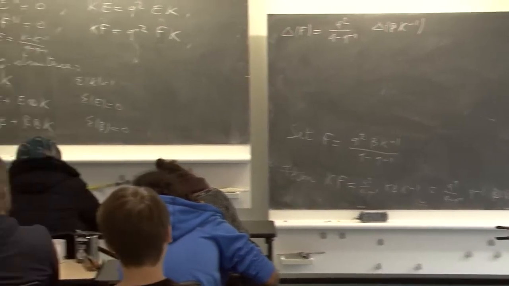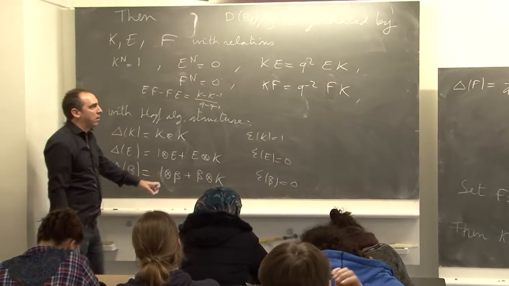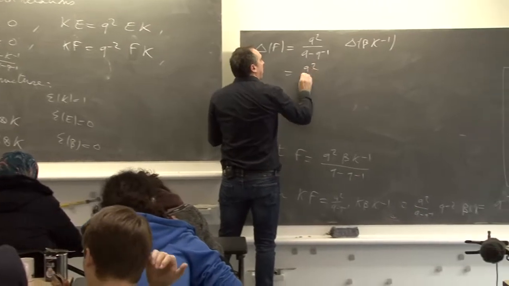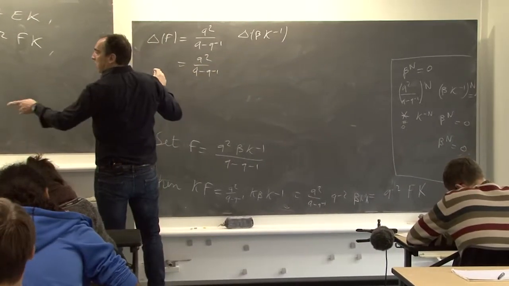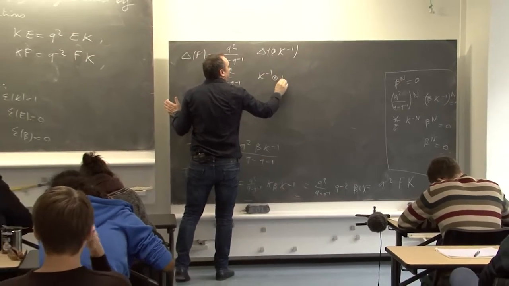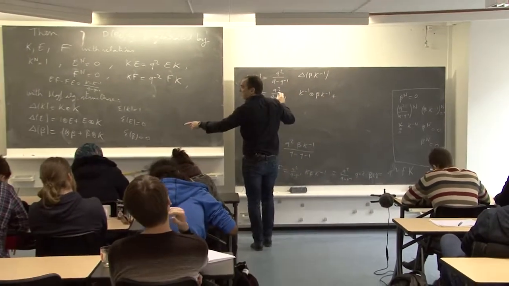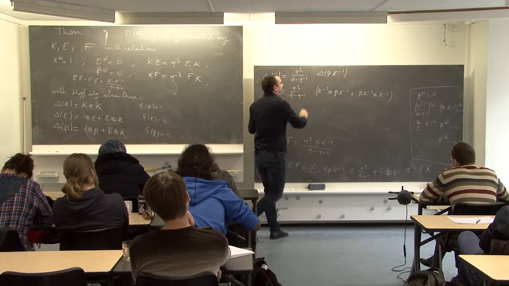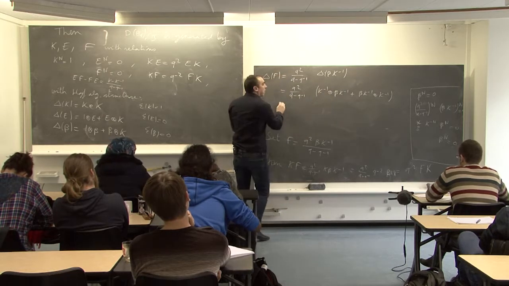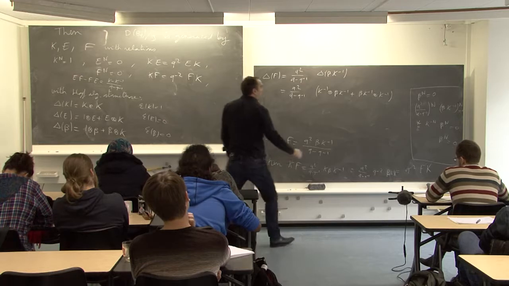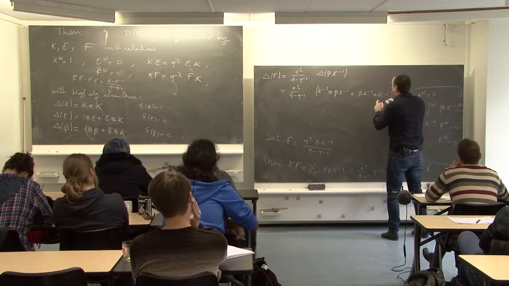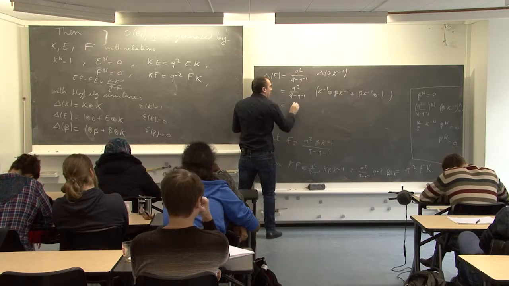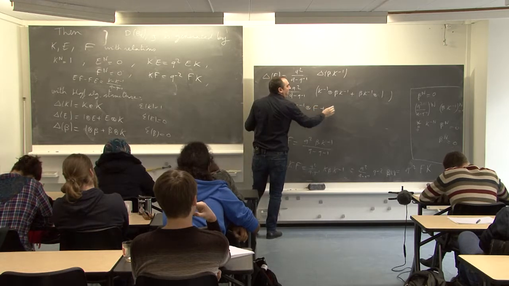So delta beta is this one, delta K inverse is just group-like, so it is q squared over q minus q inverse, K inverse tensor beta K inverse plus beta K inverse tensor K inverse. And now here, this is F plus K inverse, sorry. So here I have K inverse, so this is 1. And what I obtain is K inverse tensor F plus F tensor 1.